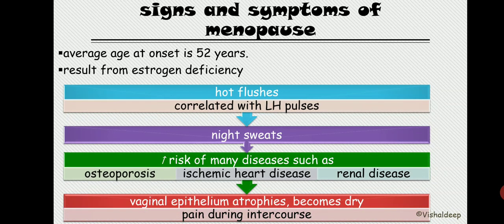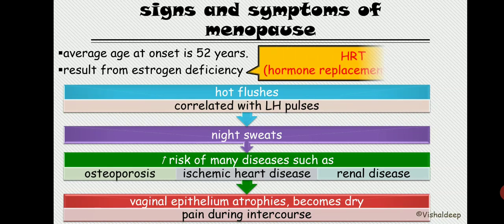So what might be the treatment of menopause? Treatment is very simple. The main cause of menopause is estrogen deficiency, so if you give enough estrogen exogenously, most of the symptoms will wear off. That particular treatment is known as HRT, hormone replacement therapy. Alright, that's it for today's lecture. Thank you.